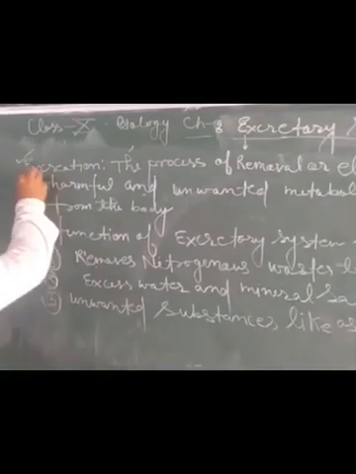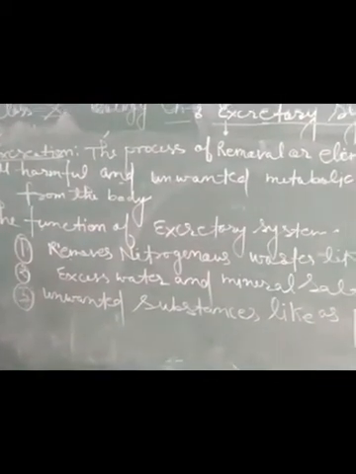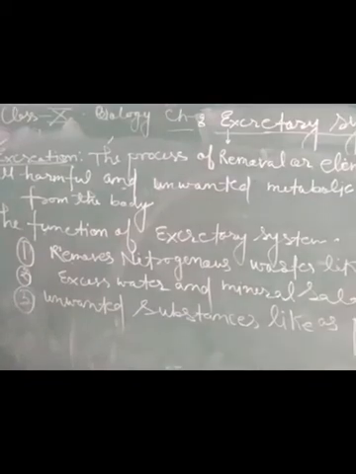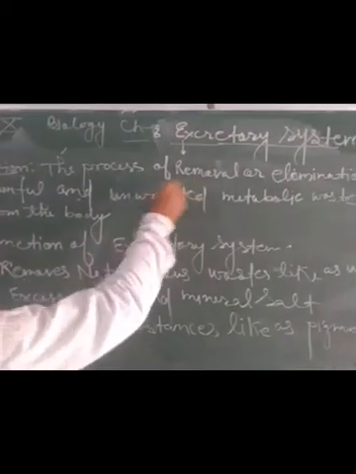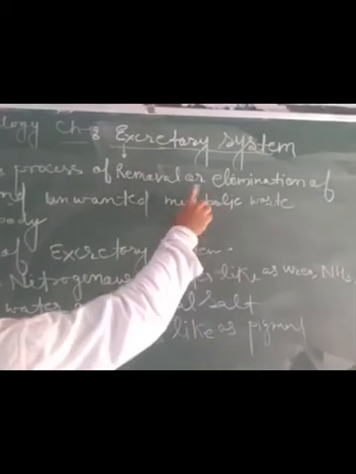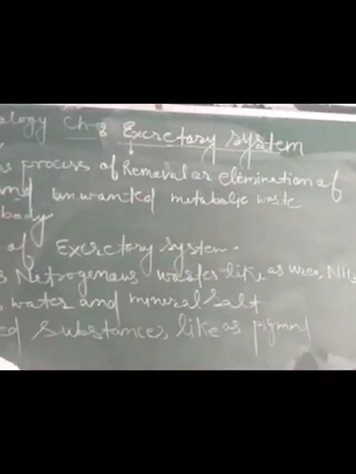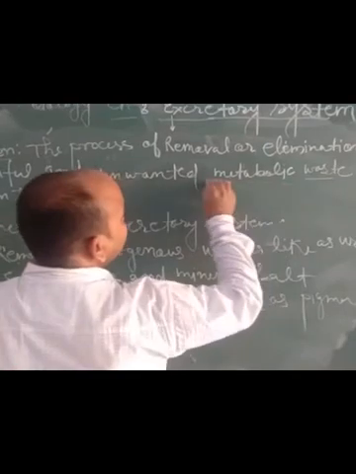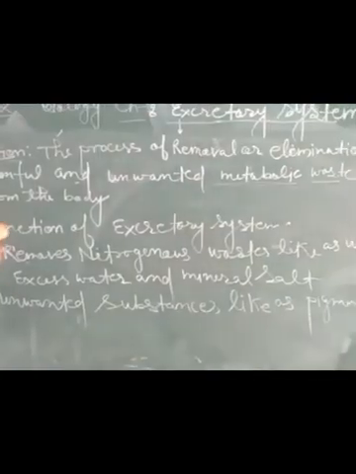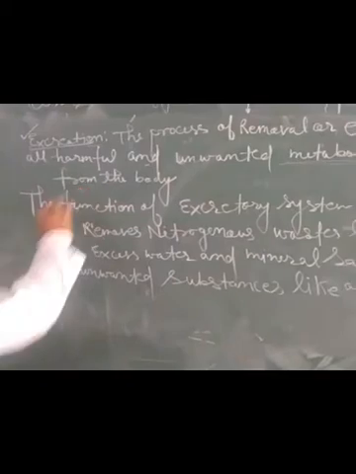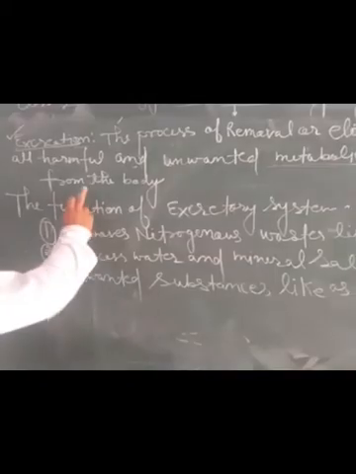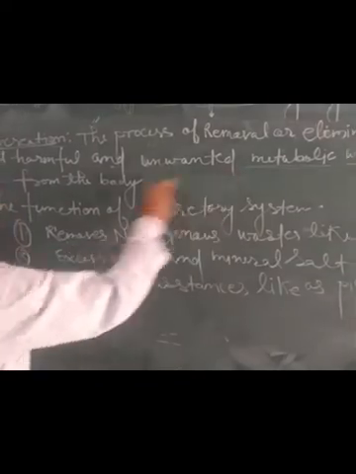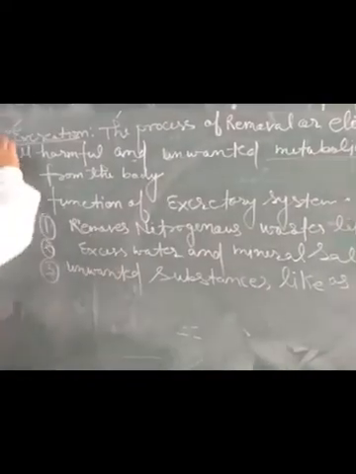Now we come to the definition of excretion. We have to understand the meaning of excretion. Ex means outside and cretion means removal, meaning the process of removal or elimination of harmful and unwanted metabolic waste. Metabolic waste means waste generated by the different biological activities in our body. The removal of this waste from the body is called excretion.